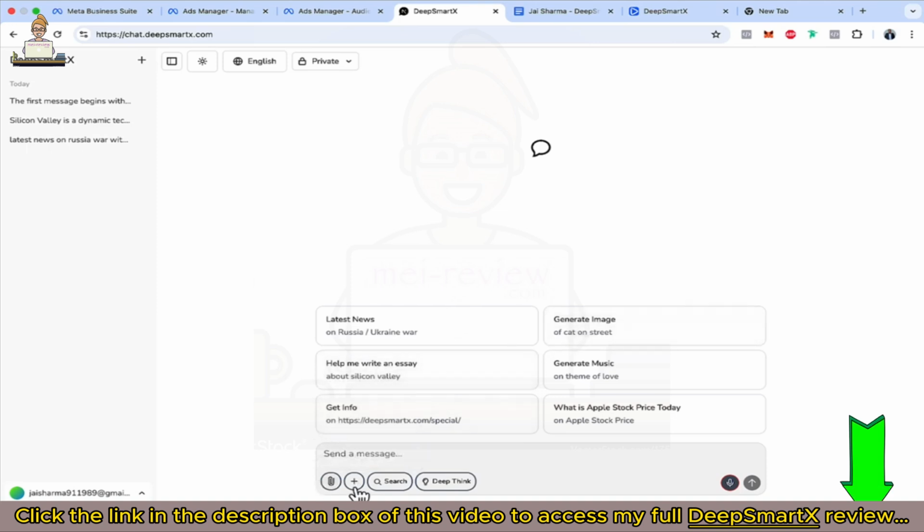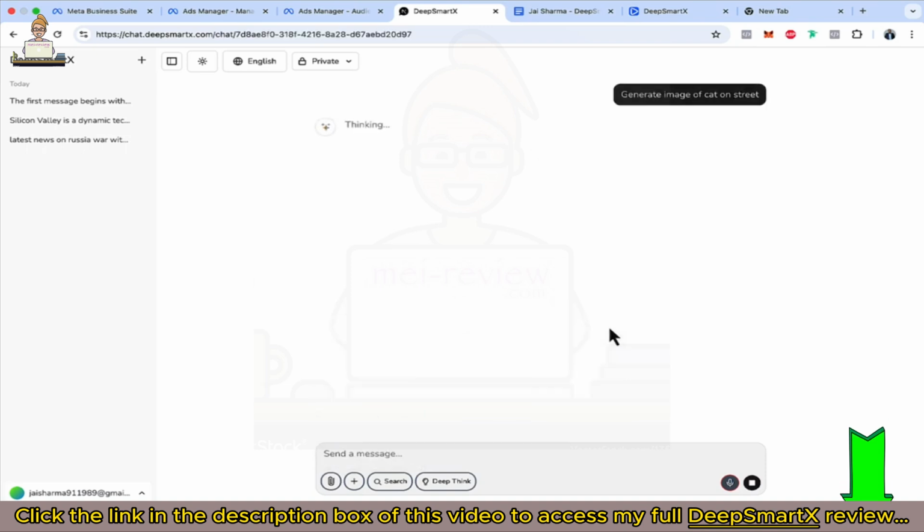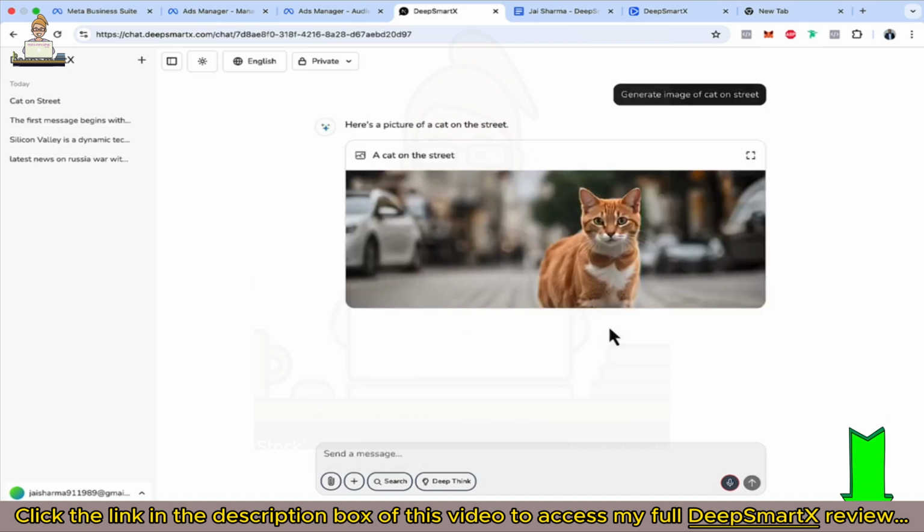So what about generate? We can generate from here as well, whether video, music, or documents. You saw the document just now. Now generate image of cat on the street. You see the cat on the street. What a beautiful image this is.